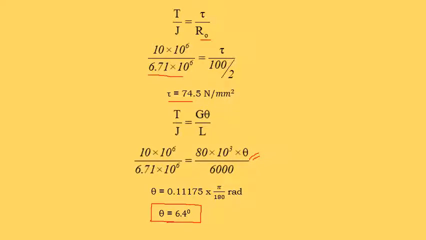So we got both the values, tau and theta. Tau is 74.5 and theta is 6.4 degree.